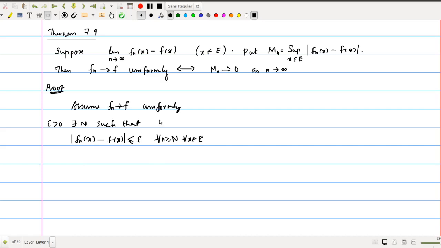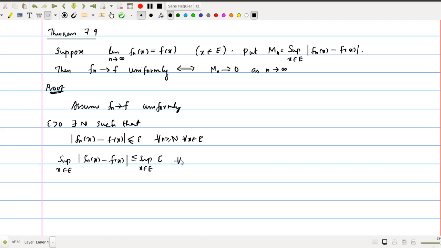Now we need to prove that Mn tends to 0 as n tends to infinity. If you take supremum on both sides, as x belongs to E, we get, by taking supremum over x belongs to E, modulus fn of x minus f of x less than or equal to supremum over x belongs to E of epsilon.